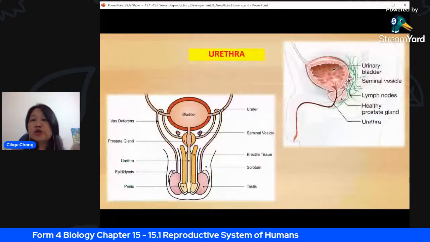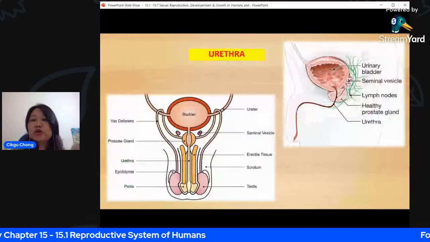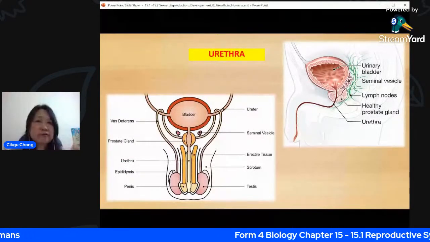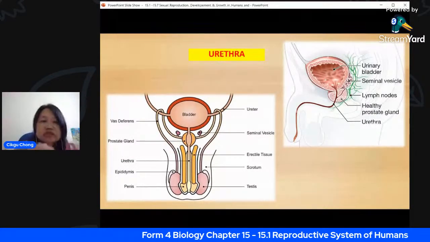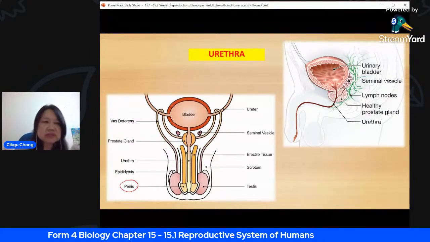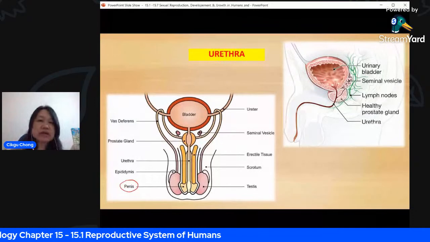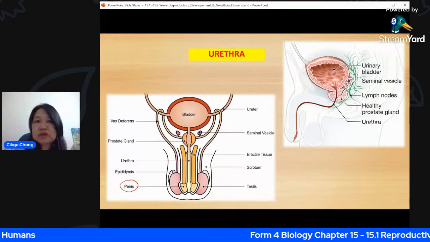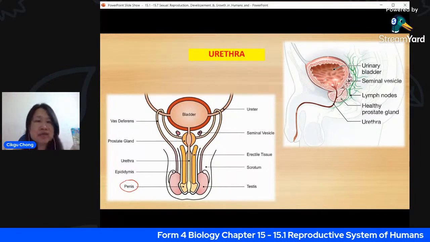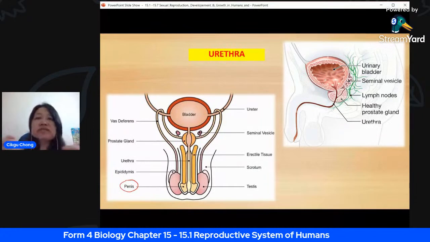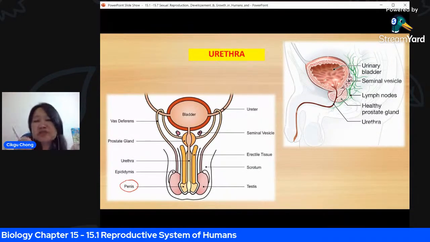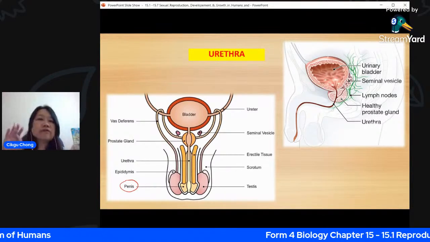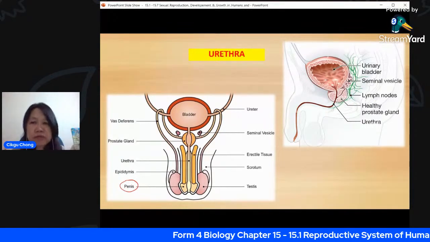Urethra. For the male, the urethra is part of the reproductive system, for the same reason that the urethra is actually in the penis. You see, this is the penis, the organ which is outside the body, and it delivers the sperm into the woman's body. So because the urethra is there, it is part of the system, and it also delivers the sperm. So the sperm passes through the same tube as the urine. Again, this is for you to know. The same tube for the urine and the sperm for the male, but for the female it is separate.